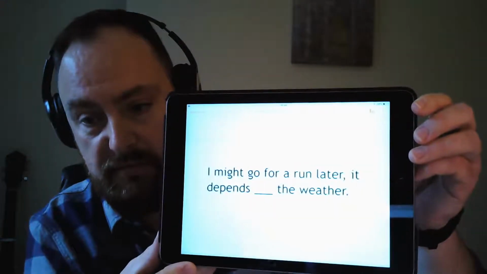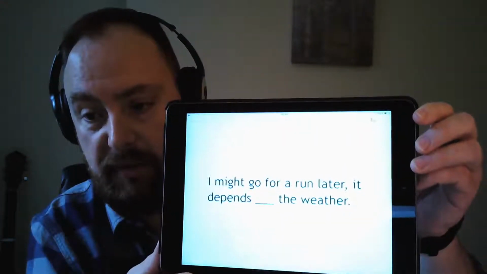This is one that quite often students make mistakes with, so let's see how you do. I almost showed you the correct answer there. That would have been good. I might go for a run later. It depends the weather. Quite often people will use no preposition with this, but we definitely need the preposition. Quite often people try to use the verb be with depend. It is depend, but that's a mistake as well. There's only one space here, Josefa.